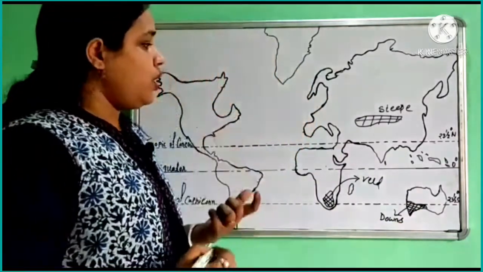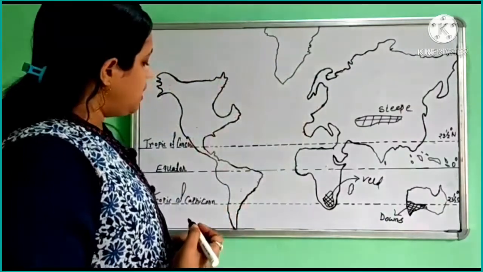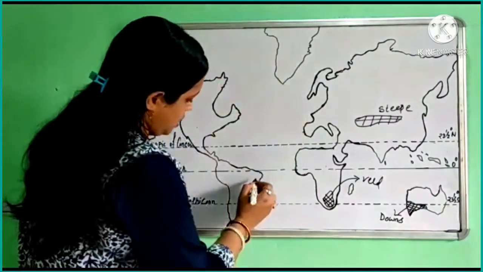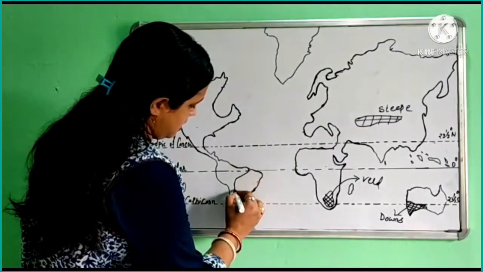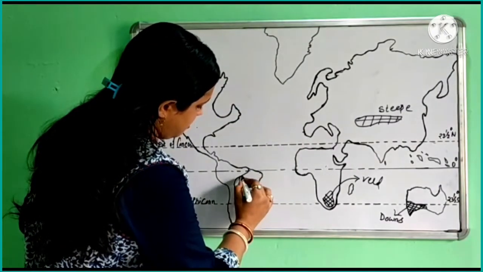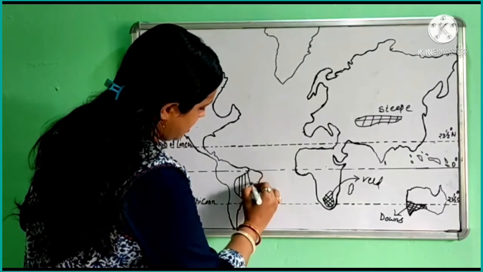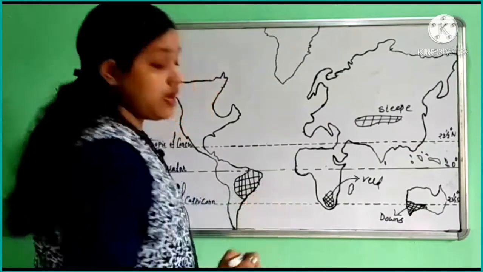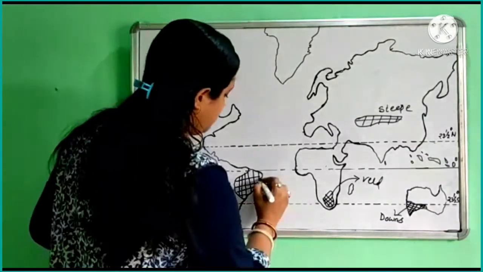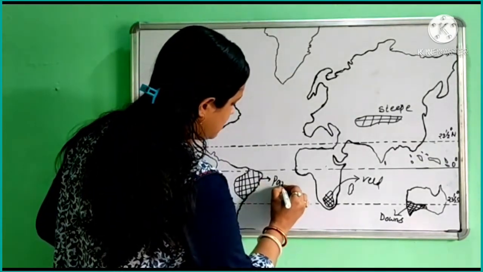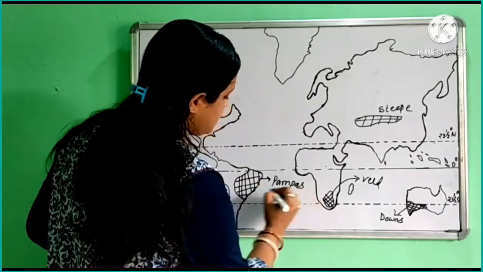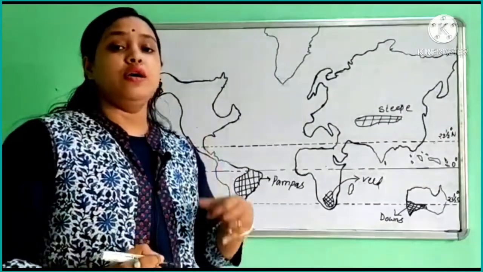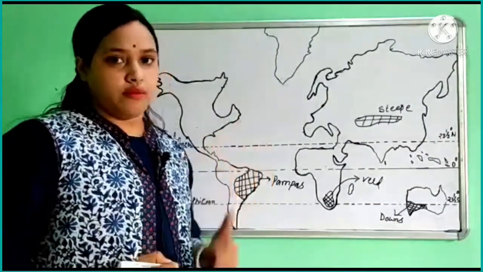Okay, now we point out grassland in South America, which we mark in this area mainly, and it is known as Pampas. So here we mark it as Pampas. Now this same grassland is known as prairie in North America.